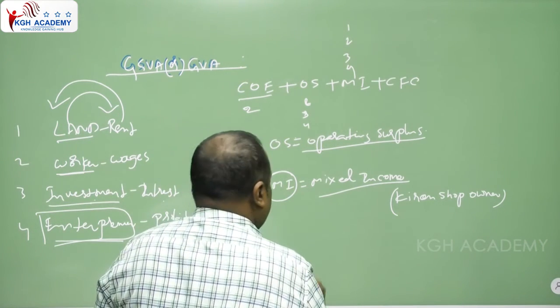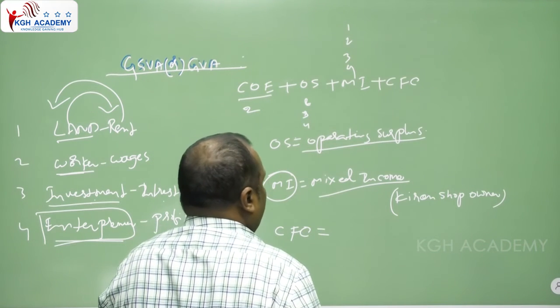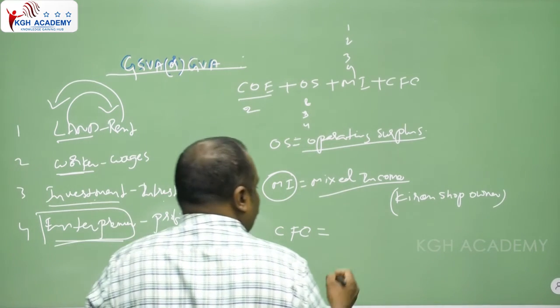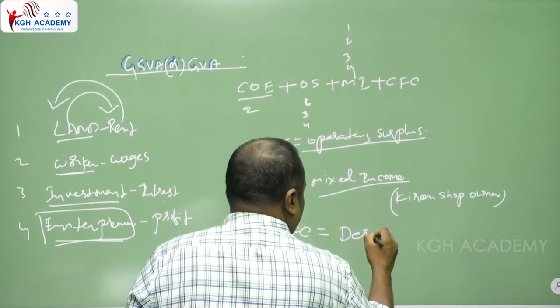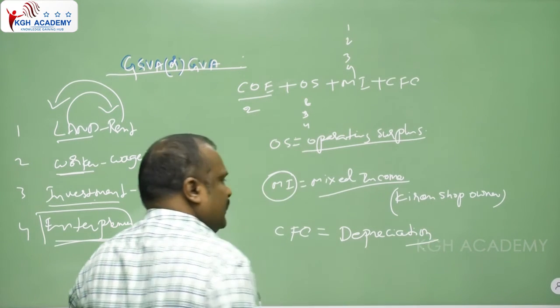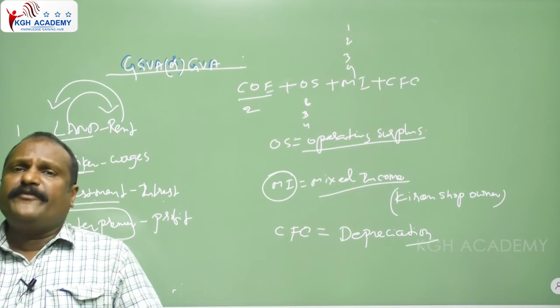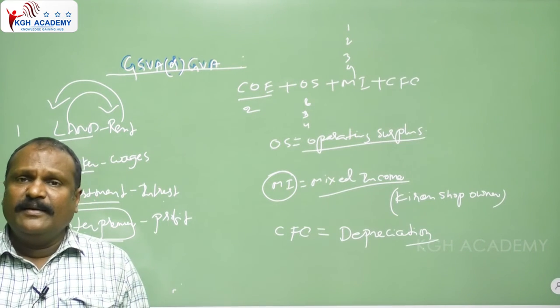Then what about the CFC, the consumption of fixed capital? Consumption of fixed capital is depreciation. It is known as depreciation.